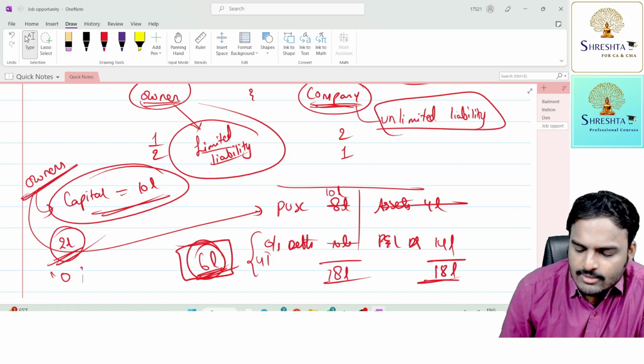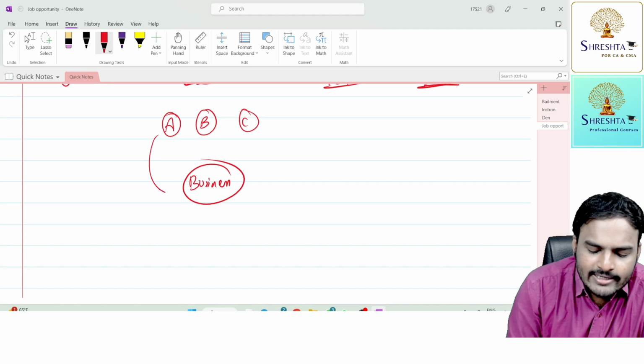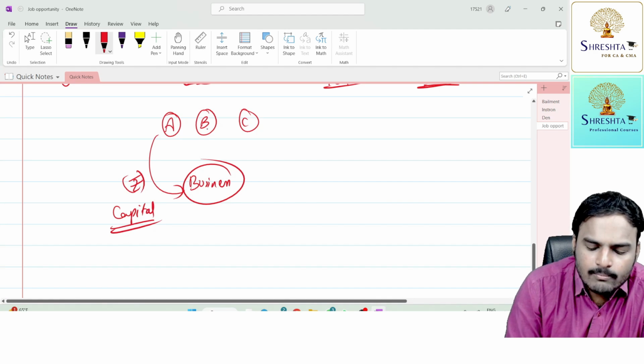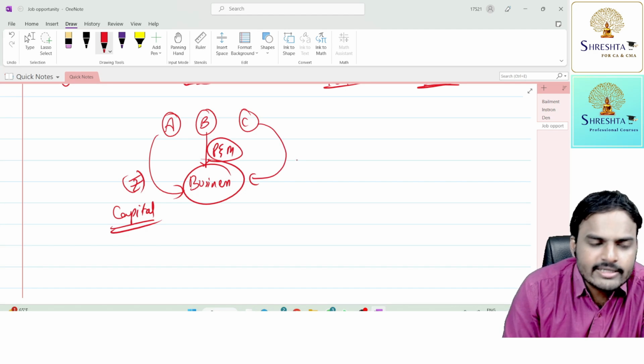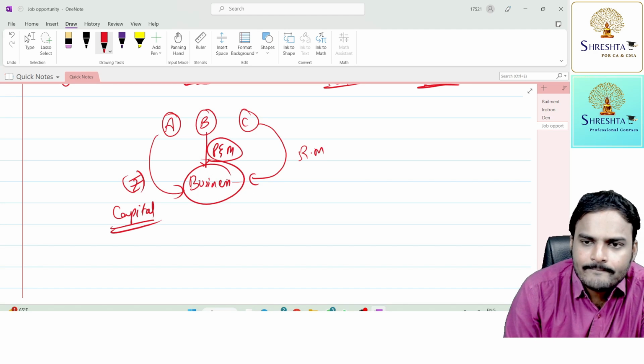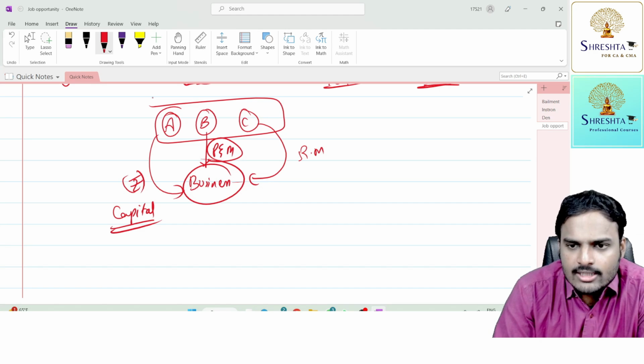Just look into one example. Three persons, A, B, C, want to start a business. A agreed to contribute capital. B has plant and machinery, and he provided plant and machinery. And C is a supplier of raw materials. C is already having a raw material business, so C is also interested to start the business with A and B.